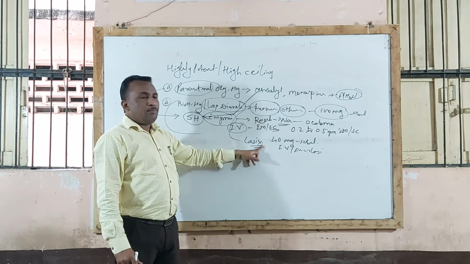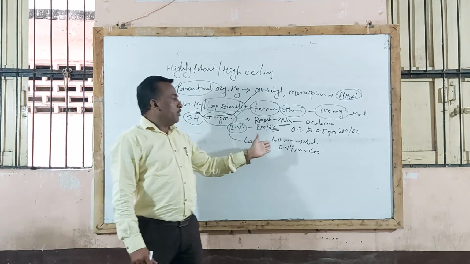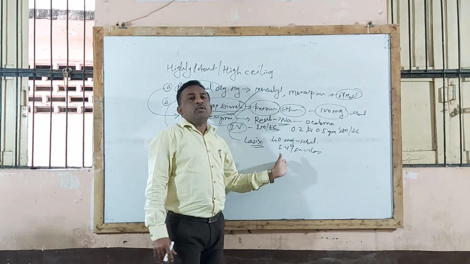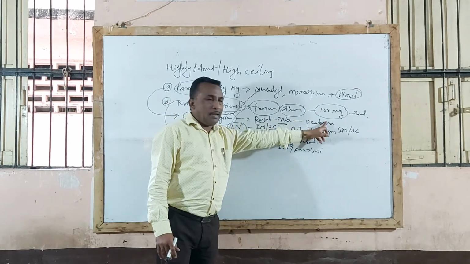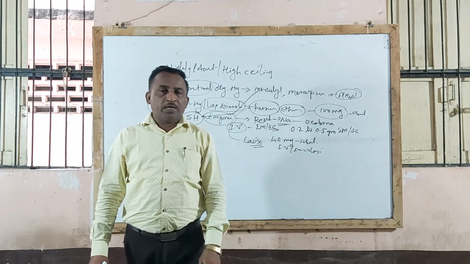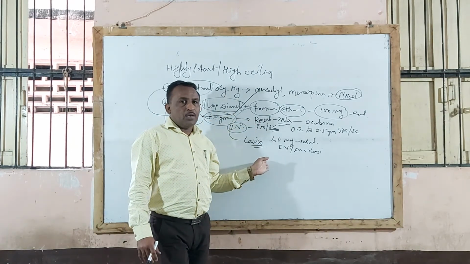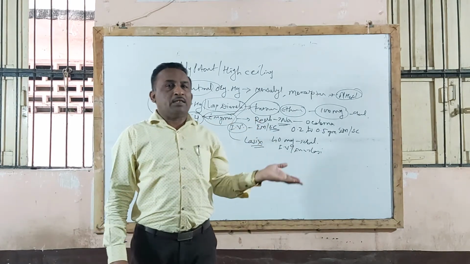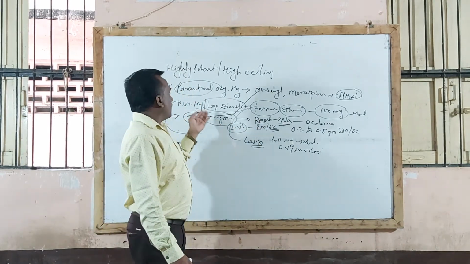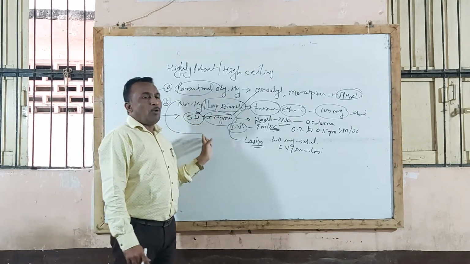So 40 mg, the trade name for furosemide tablet is Lasix tablet, Lasix injection, 40 mg by oral, IV or intramuscular. Ethacrynic acid is used in the dose of 100 mg by oral route. And the uses are that these drugs are useful in barbiturate poisoning, under drug poisoning cases, and also useful in all types of edema conditions. So that is the loop diuretic, particularly acting at the portion of the loop of Henle.